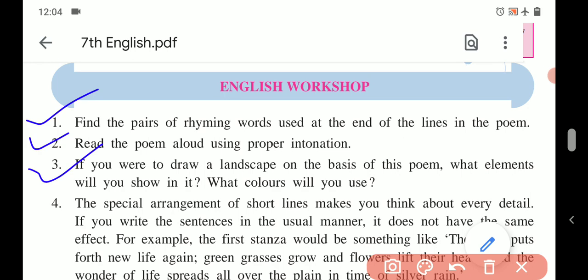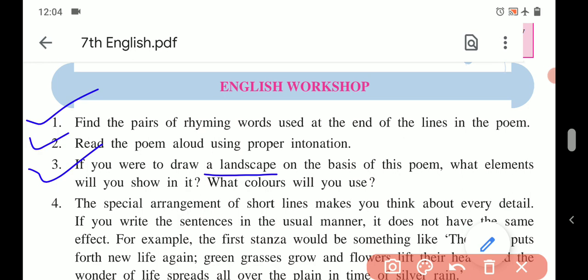Third activity, if you were to draw a landscape, here landscape means painting of natural scenery. Natural scenes are drawn in the drawing, that is called as landscape. So if you were to draw a landscape on the basis of this poem, what elements will you show in it? What colors will you use? So whatever description given in the poem, accordingly we have to use the elements in this poem.